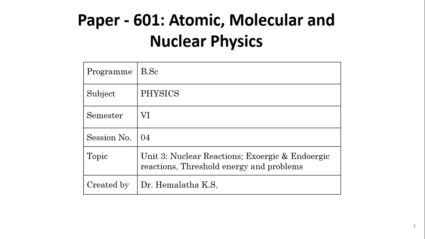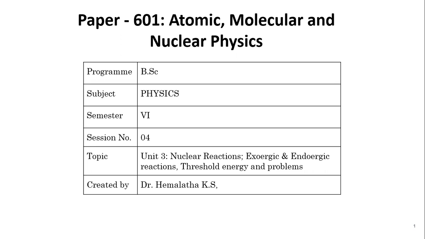Having an idea of various types of nuclear reactions and different types of conservation laws applicable to nuclear reactions, and knowing the importance of Q value of the reaction, and also understanding the mathematical expression for it, in this particular session, I'm going to explain two important types of reactions called exoergic reactions and endoergic reactions. Along with that, we are also going to understand what is the meaning of threshold energy, what is its significance, and the mathematical expression for it. And these concepts are applied to problems.